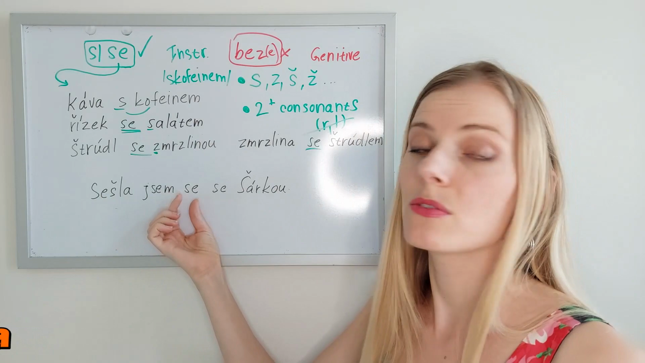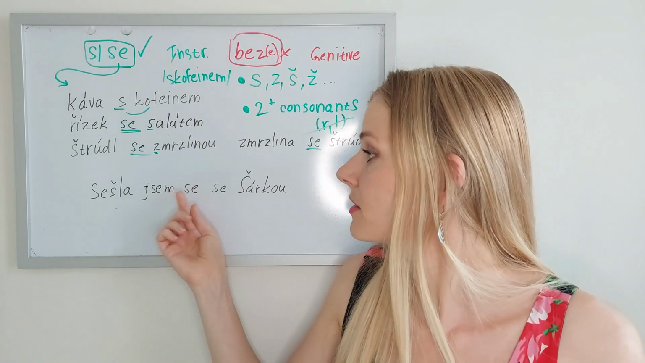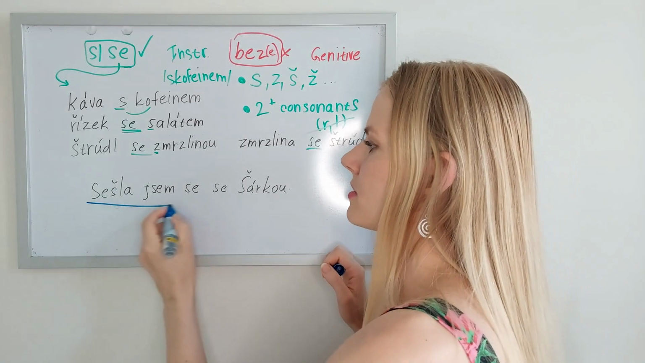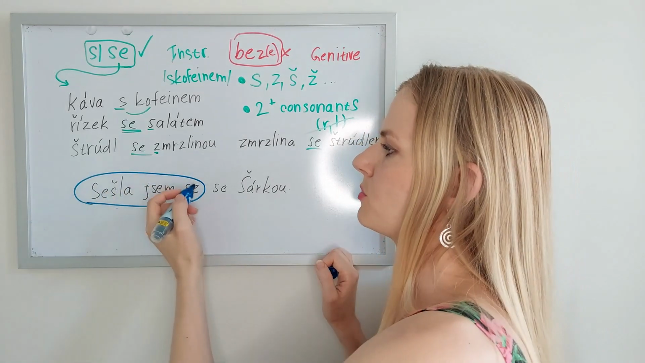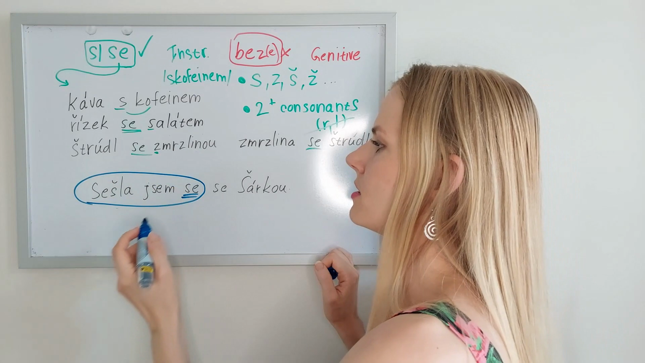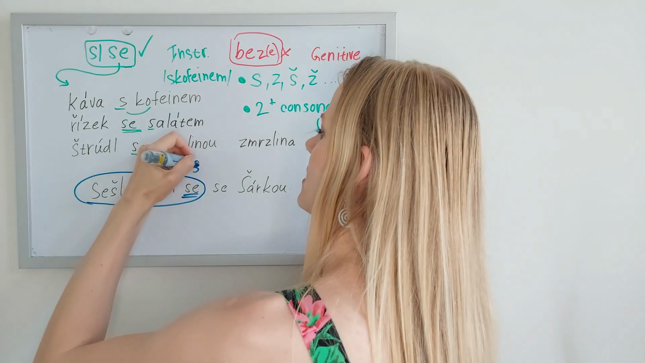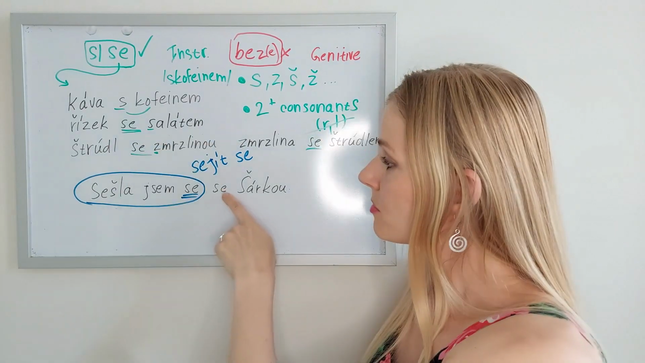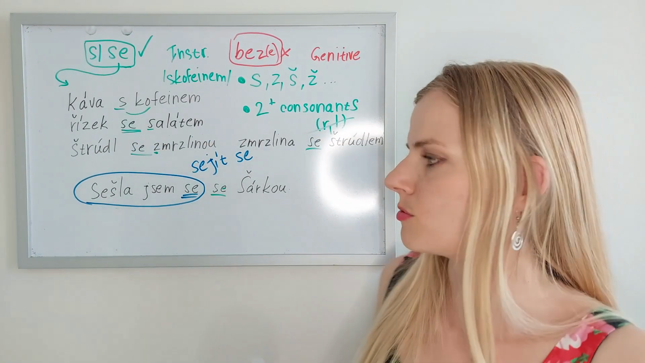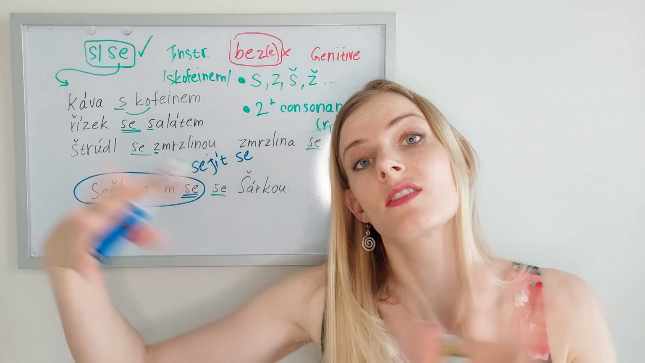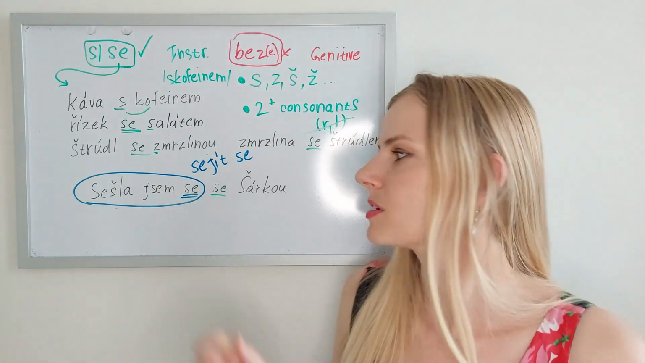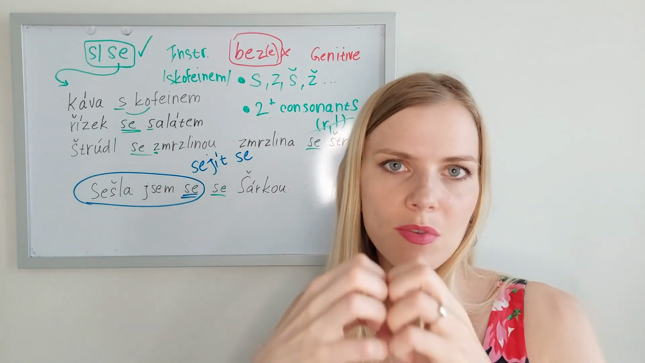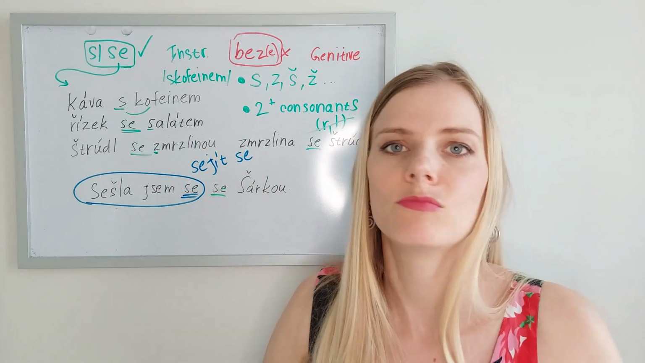The reflexive part of a verb would go together with that verb. We would usually keep it together, so all of this is I met with, sešla jsem se. So here it's a part of a verb, sejít se, to get together. And here it means with, se šárkou. Sešla jsem se, se šárkou. So be careful because se is also a part of a reflexive verb. And sometimes we can have one next to the other, no problem.